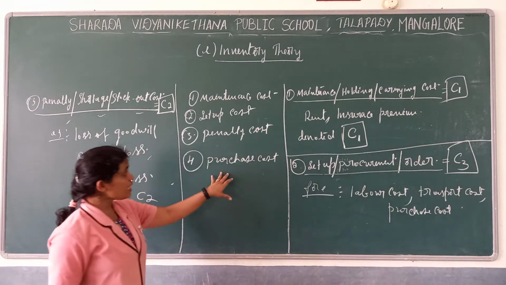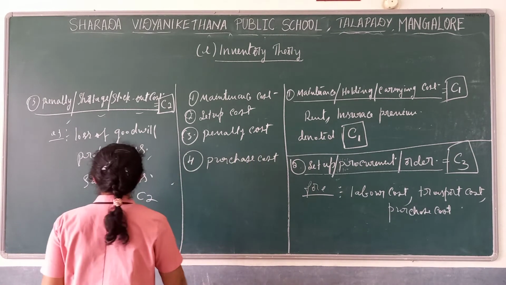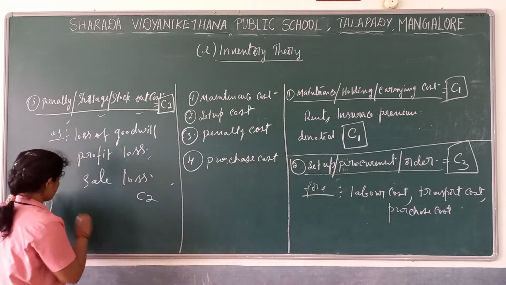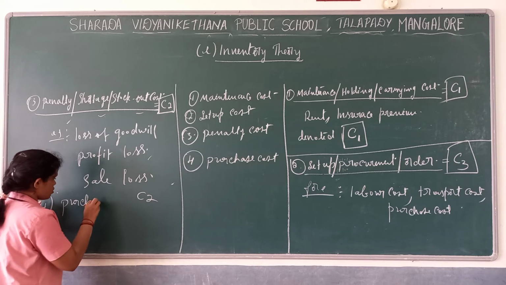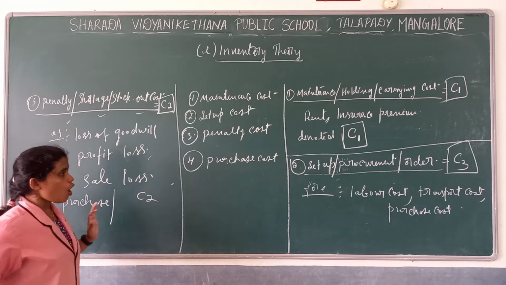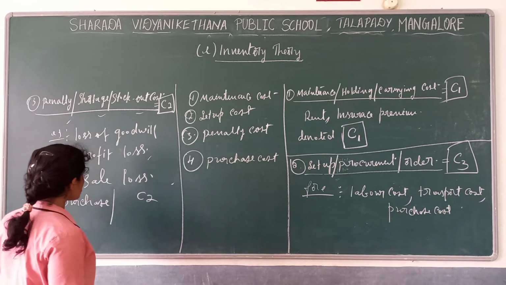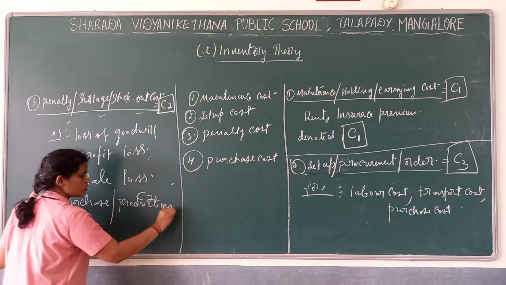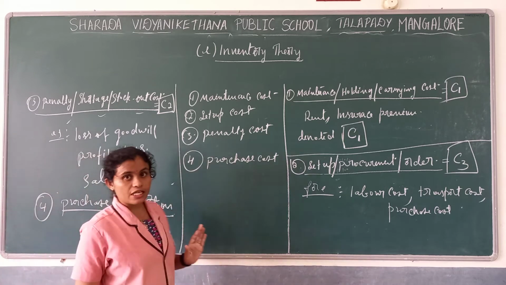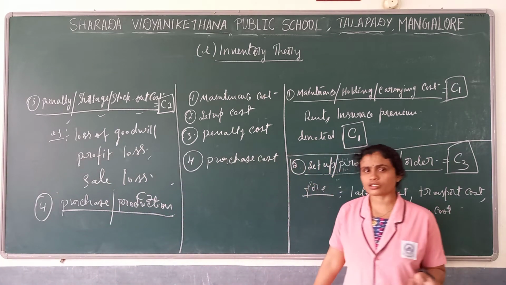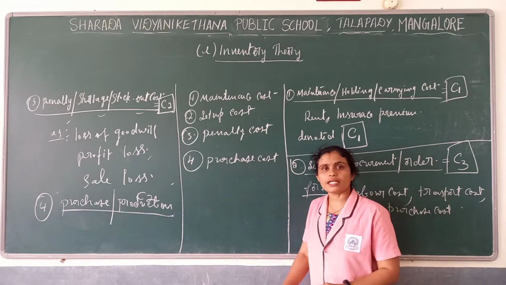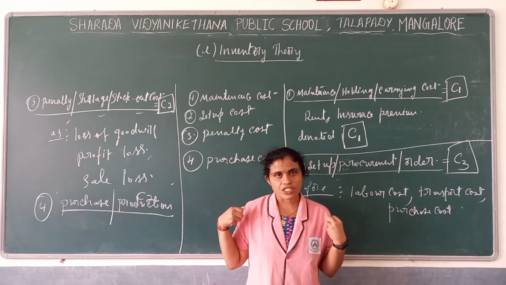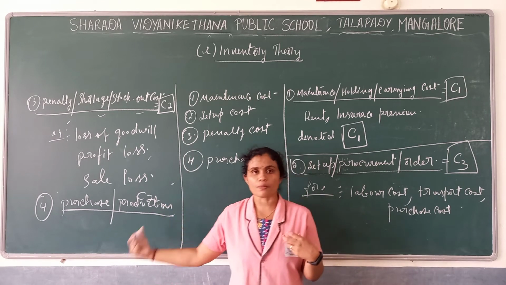Now the last one, the fourth one, is remaining. That is the purchase cost, or we call it the purchase or production cost. What is that? Purchase or production cost means whatever cost is incurred in order to produce or manufacture that product, or purchasing that product. Purchasing or manufacturing.